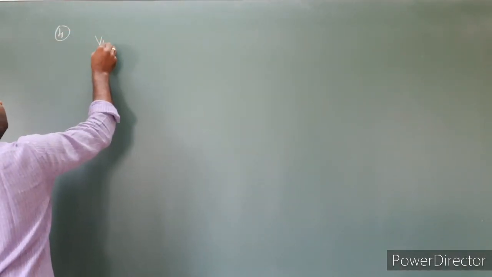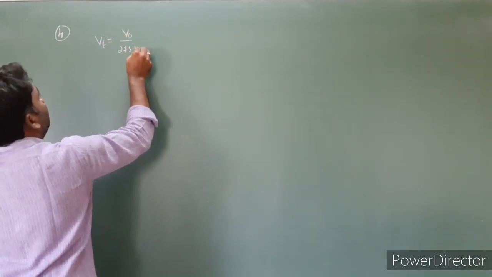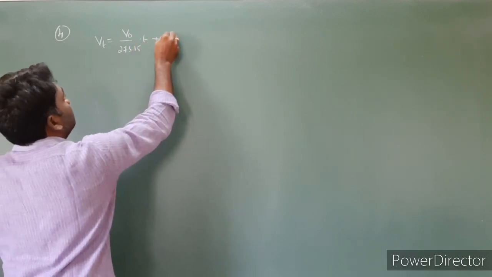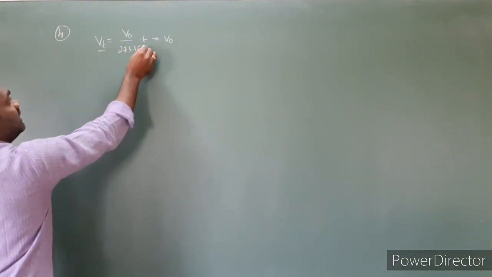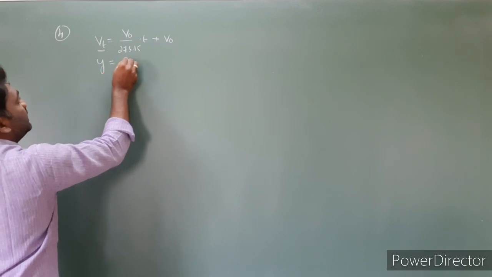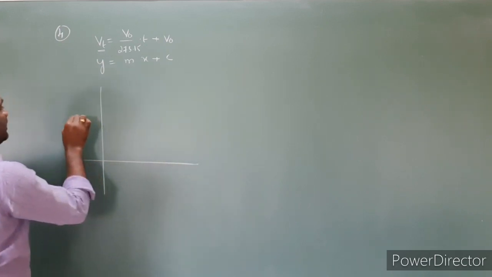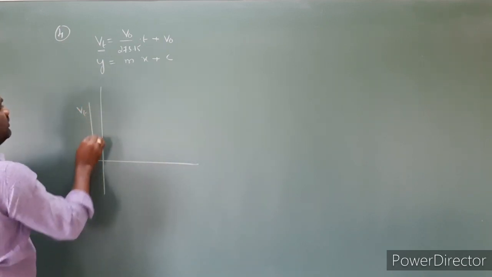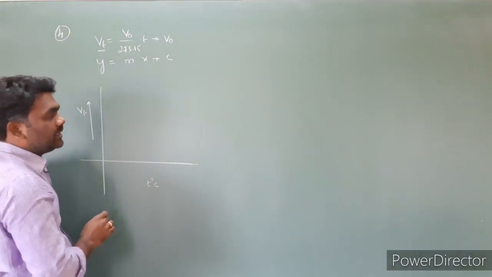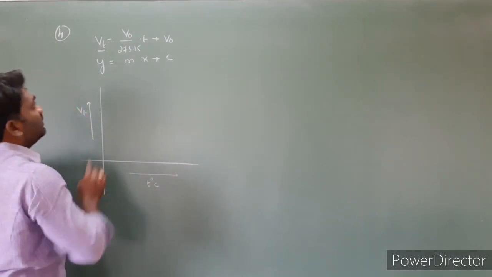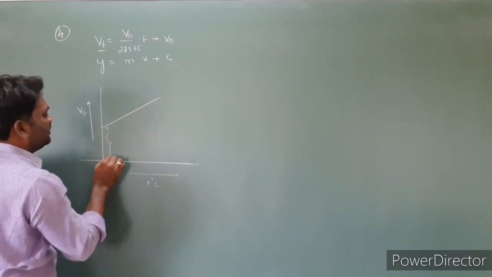I am taking the equation Vt is equal to V naught by 273.15 into T degrees centigrade plus V naught. So this is the equation I am taking, and I am plotting a graph of Vt against T. Using the straight-line equation y is equal to mx plus c, here I am taking Vt, increasing volume, and temperature in degrees centigrade, increasing in this direction. Here the intercept is V naught, where it touches the axis.